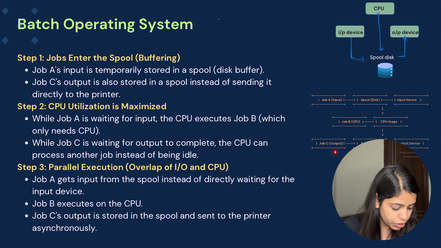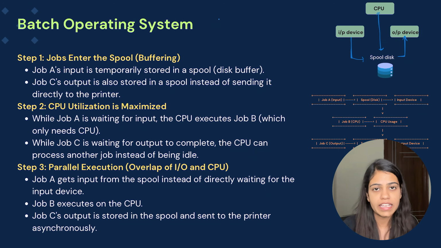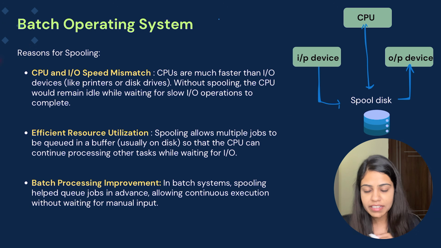So job C's output is now again stored in the spool, and it is sent to the printer whenever the printer is free, asynchronously. This is how spooling can help us in reducing the CPU wait time. Now, what are the reasons for spooling?